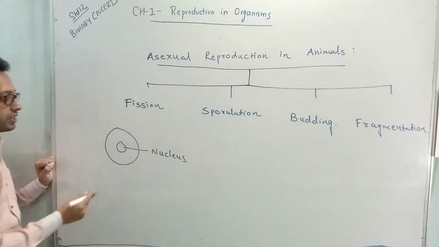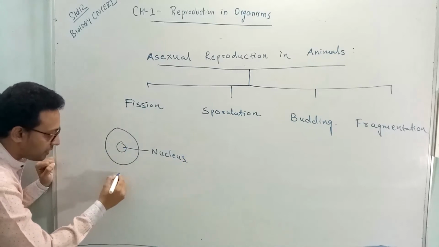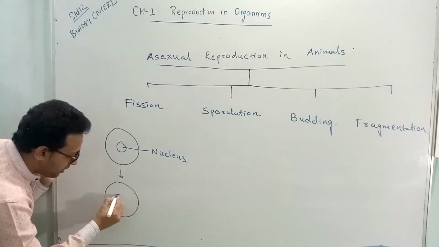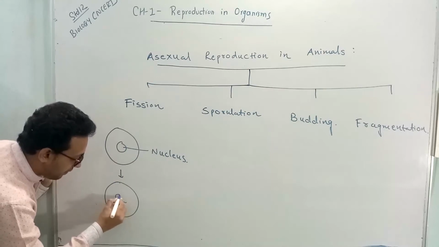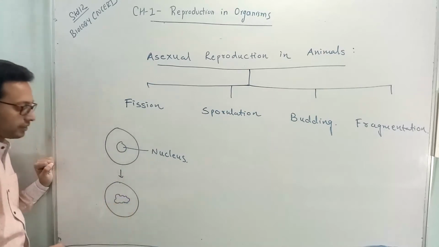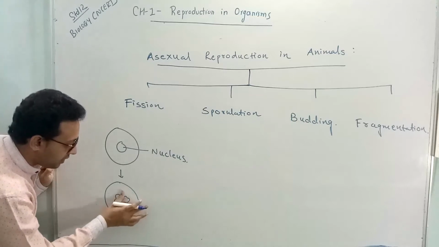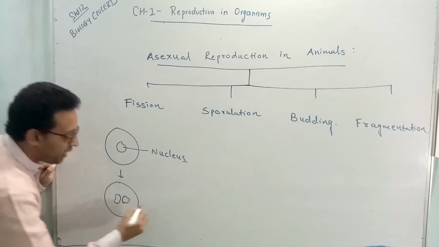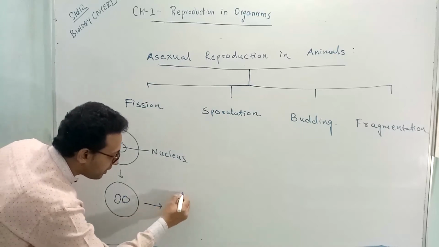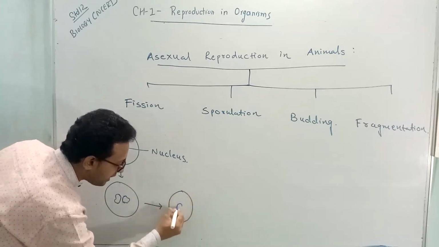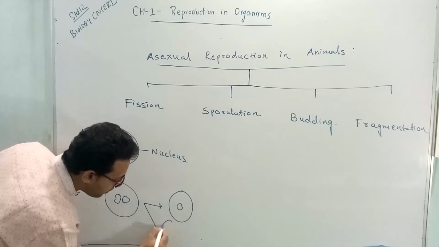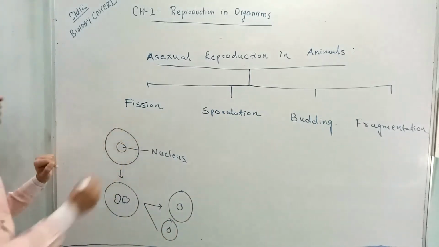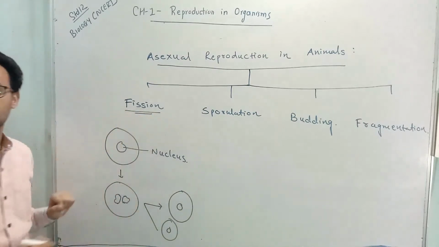In the fission process, the nucleus divides first, which is nuclear division. After nuclear division, two nuclei are formed. And once the two nuclei are formed, the cytoplasm divides, and that leads to the formation of two different living organisms. So this is a process called fission.